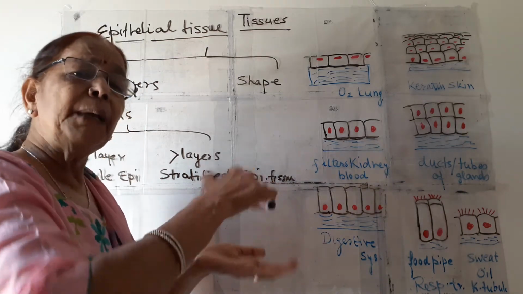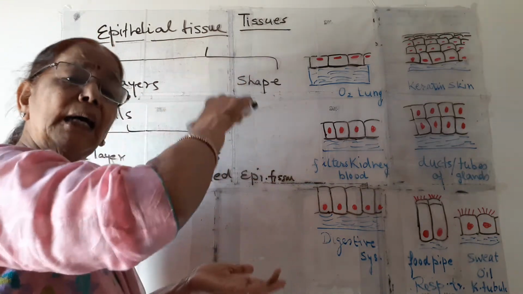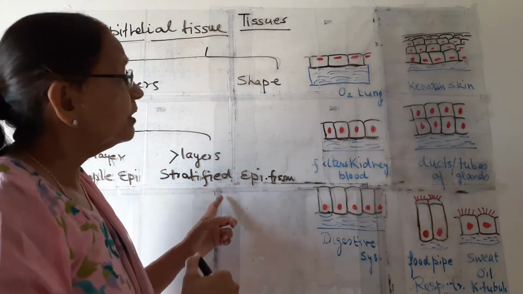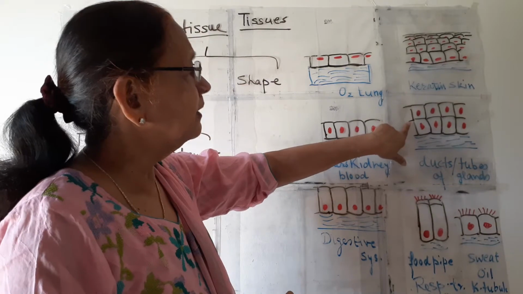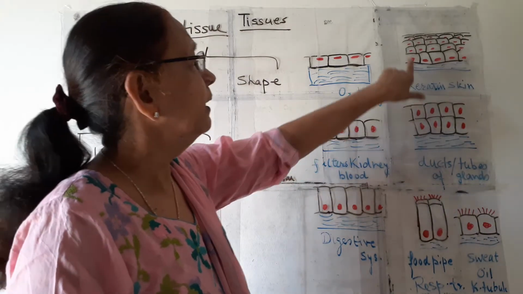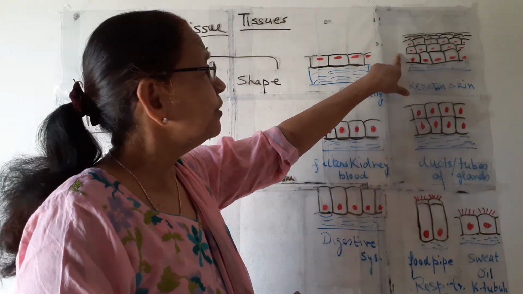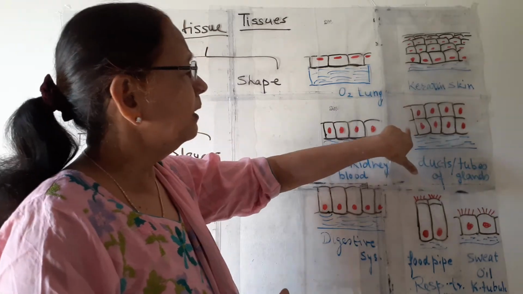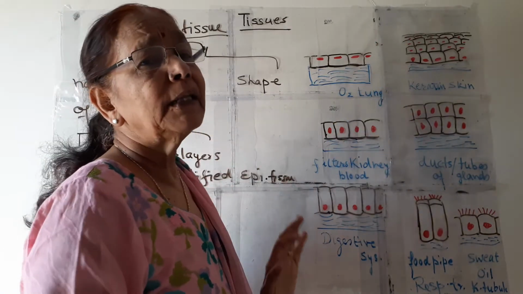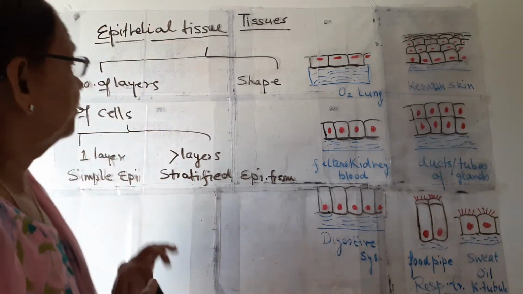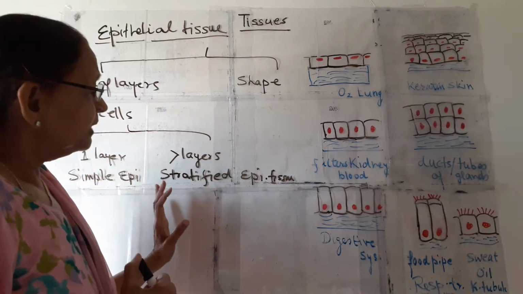Stratified means many layers one upon the other. You can see here, this is stratified and this is also stratified. Here many layers of cells are present and here only two layers are present. So both of them are stratified tissue. So this is one classification.